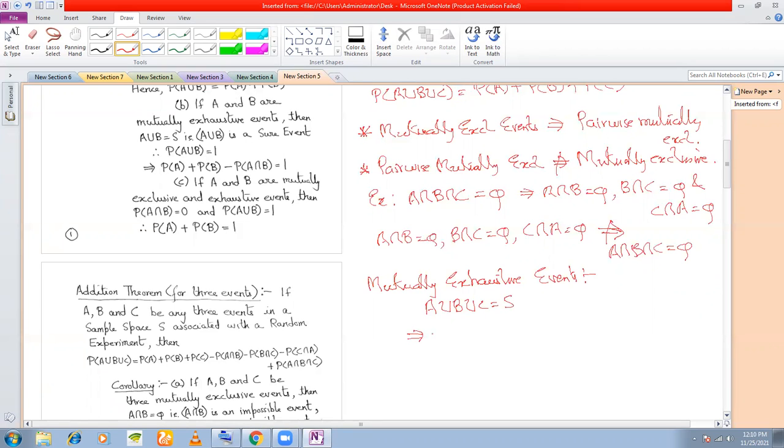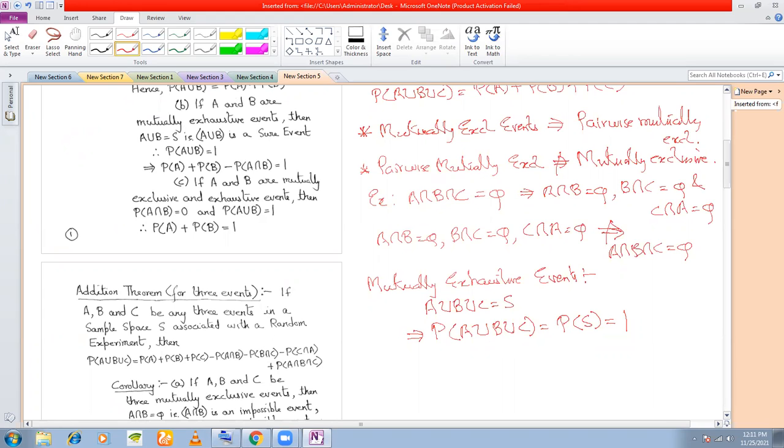That means, what is the probability of a sure event? Sir, there will be some outcome. Probability of a sure event will be 1, right? Understood? Probability of a sure event will always be 1. What is a sure event? If I'm tossing a coin, and I define the event A as getting a head or tail, can you get any other outcome apart from these two? No, sir. So therefore, this event is a sure event. Getting a head or a tail is a sure event.